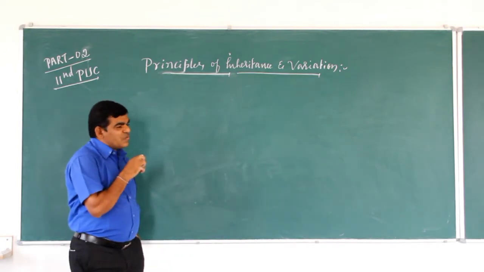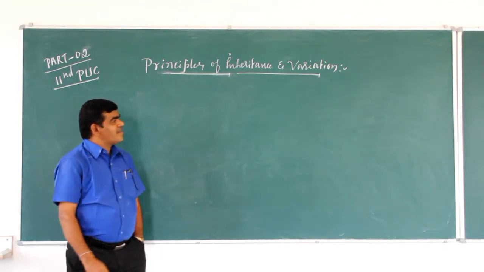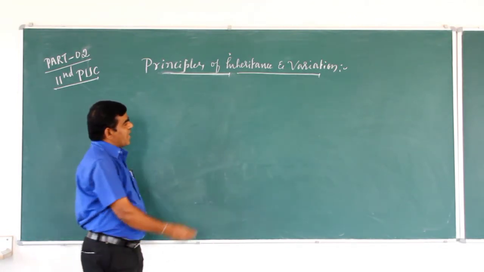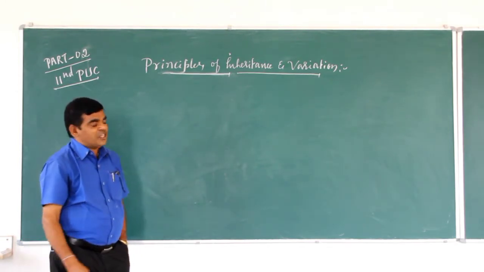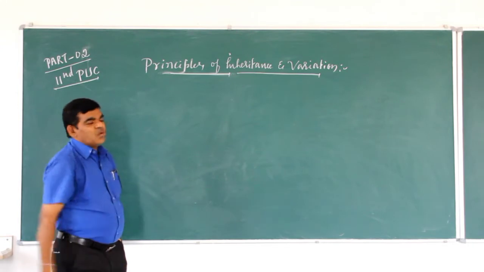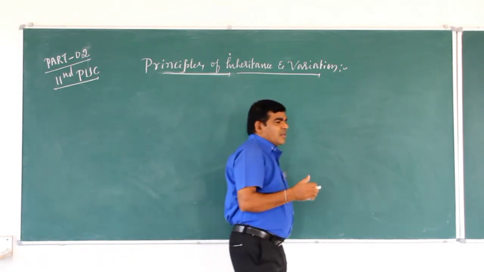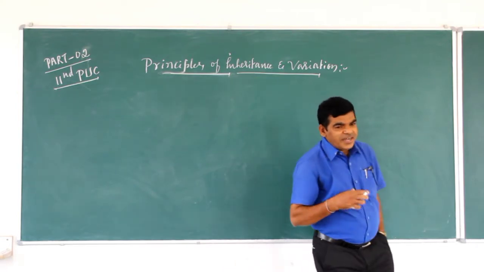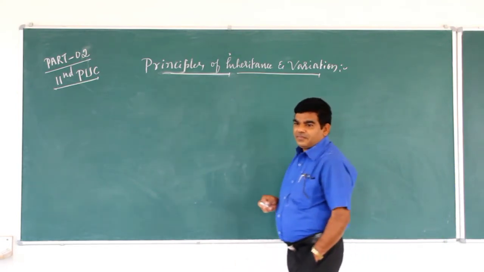The branch of science which deals with inheritance and variation is called genetics. The term genetics was coined by Bateson.